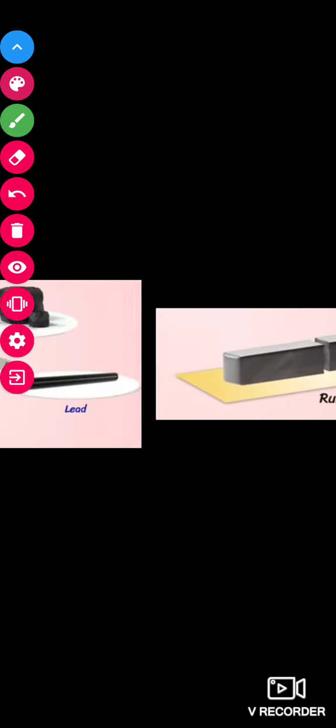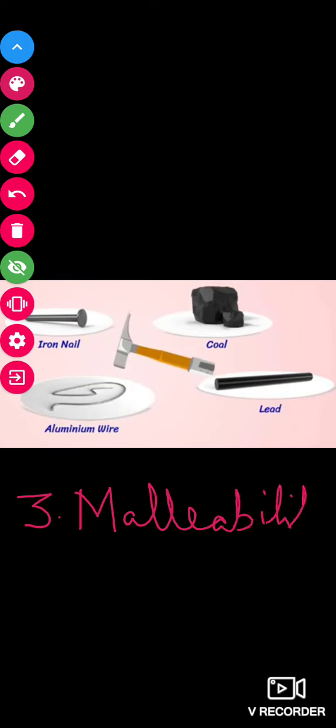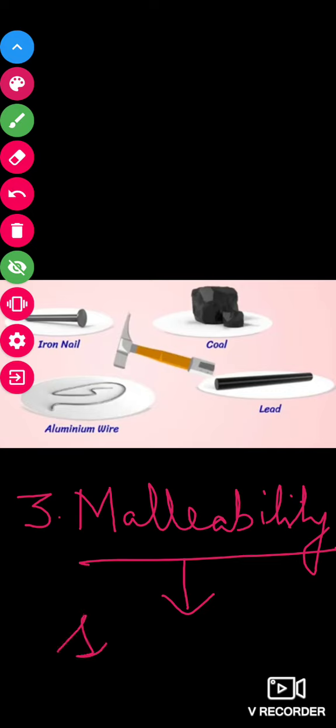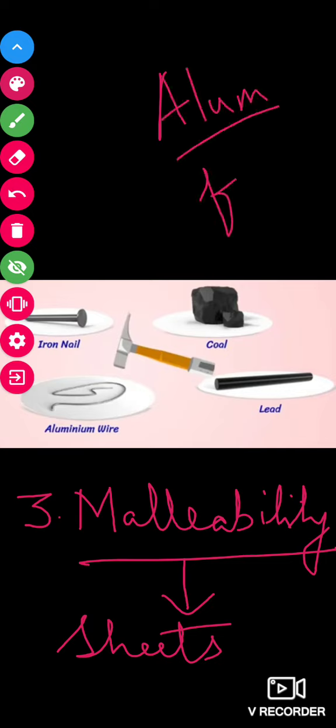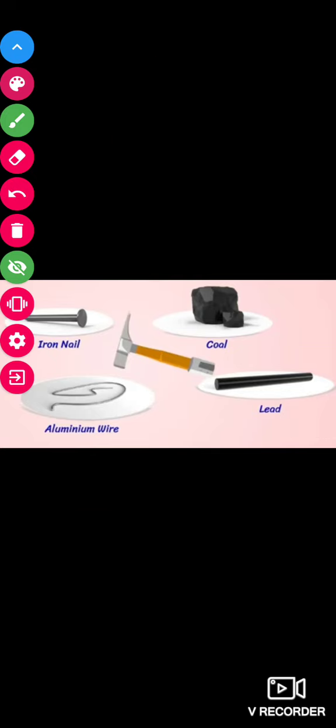Now let us discuss the third property. The third property that we are going to discuss is malleability. Malleability is a property of a material by which it can be beaten and converted into thin sheets, like in the case of aluminium. You have seen aluminium foils? Yes, that is made up of a metal and that is converted into thin sheets. So here you can see the example.